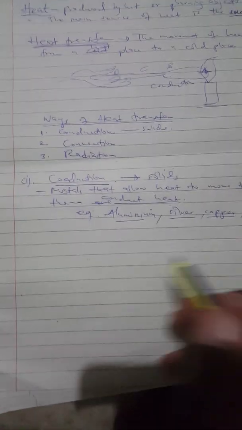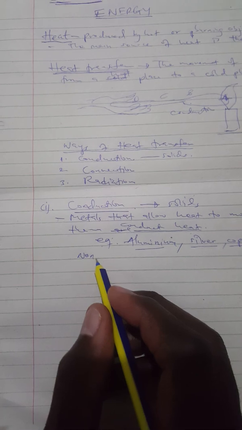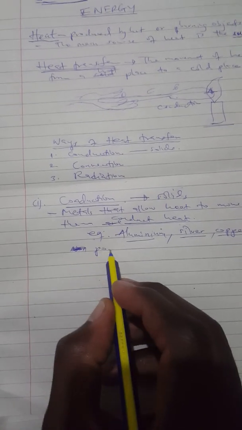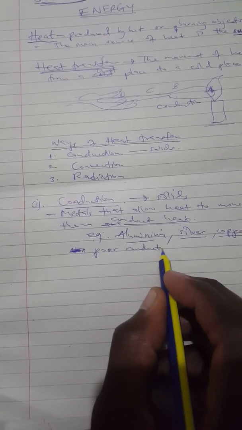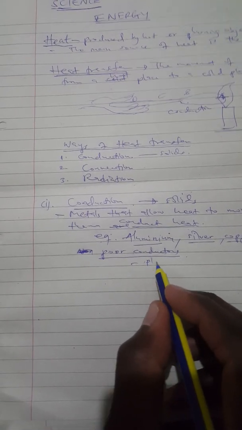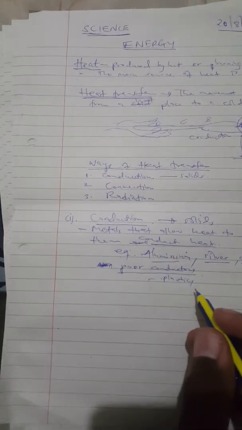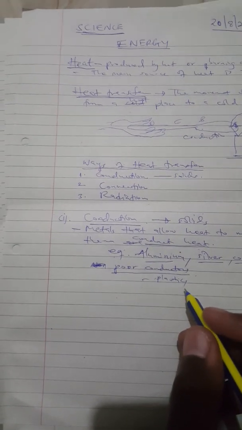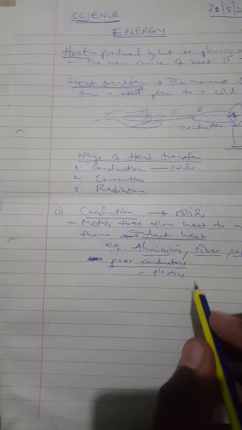Then we have those that can't conduct heat completely. They are called the poor conductors. We will mention them later, but let me just mention them here. The ones that cannot conduct heat completely. So here we have plastic. Plastic is a very good example of poor conductors. We also have the likes of wood.